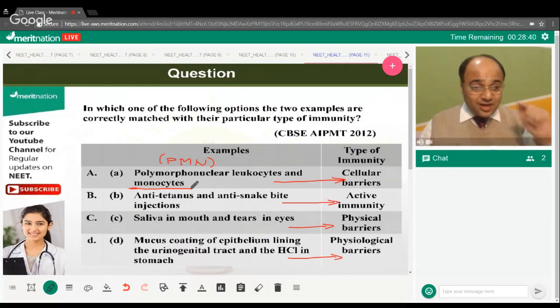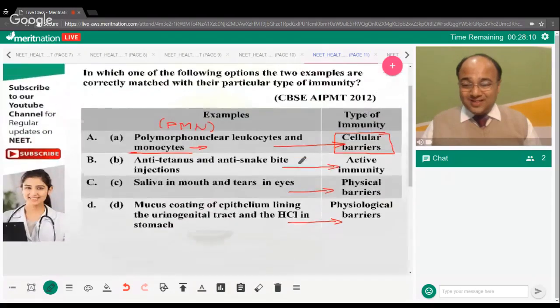So, they are the main contributors for cellular immunity, right? So they are the cellular barriers that we have. And monocytes are pretty quickly going to get matured into macrophages, right? And macrophages are phagocytic cells just like your neutrophils, which are also termed as polymorphonuclear leukocytes, right? So that is the answer over here. The option A is correct.